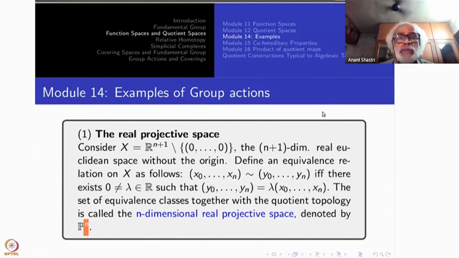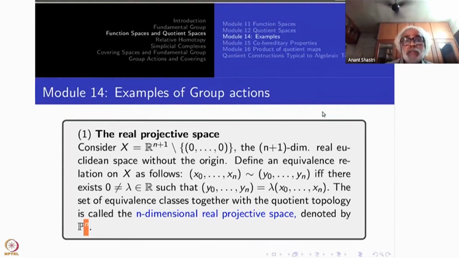Now, what will be the orbits? A non-zero vector (x0, x1, ..., xn) is equivalent to (y0, y1, ..., yn) if one is a scalar multiple of the other. Under these equivalence classes, the collection of all the equivalence classes is called n-dimensional real projective space, which you might have studied elsewhere.